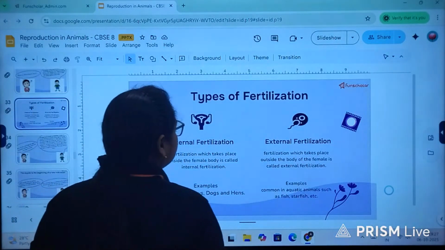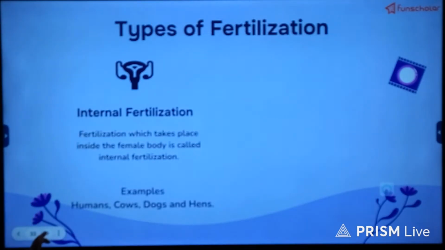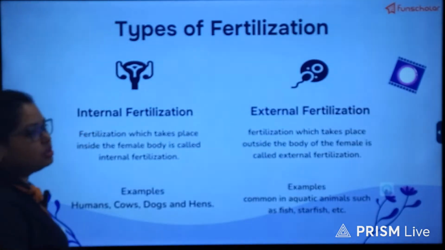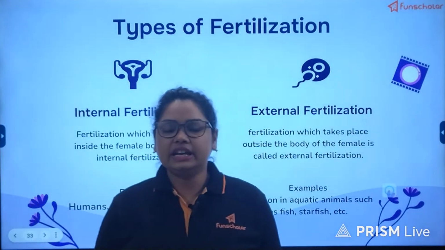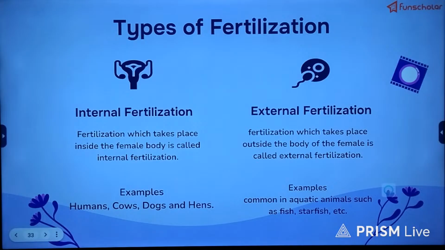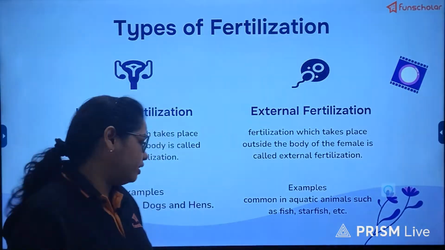Now directly coming to the types of fertilization, as told in the video, internal fertilization, from the term only it is well understood that it will take place interior to the body or inside the body simply. Example, in humans, cows, dogs and hens, many other animals are there, right?